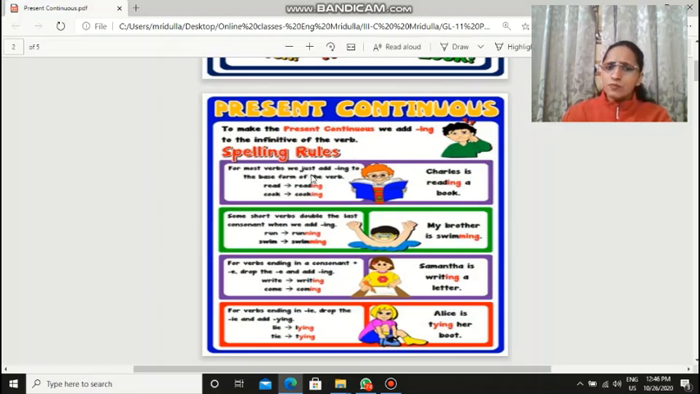For most verbs, we just add ing to the base form of the verb, like read becomes reading, cook becomes cooking, speak becomes speaking, right? So we generally, for most of the words, we just add the ing at the end, okay? But some short verbs double the last consonant when we add ing, like run becomes running. We add another n to the word there, right? What is the spelling of running? R-U-N-N-I-N-G, right? And swim becomes swimming. Mop becomes mopping, okay?